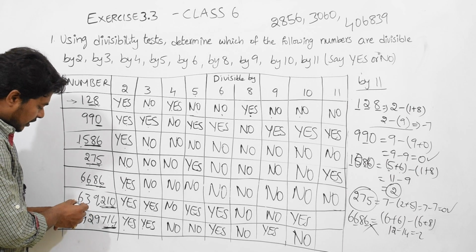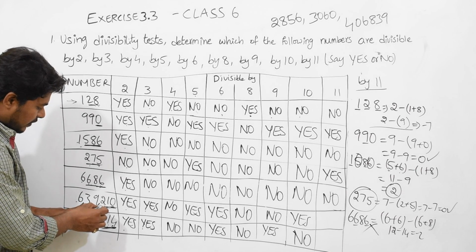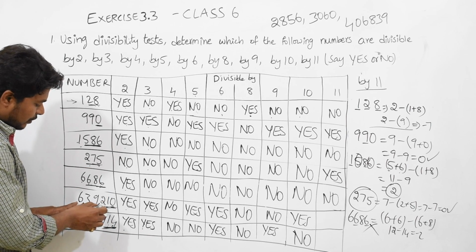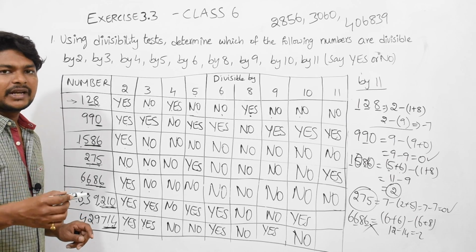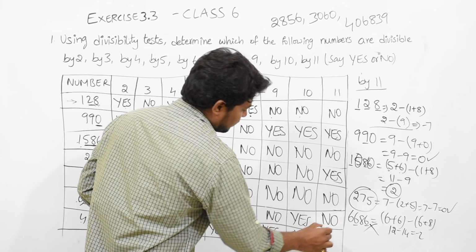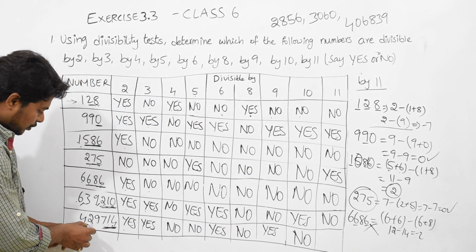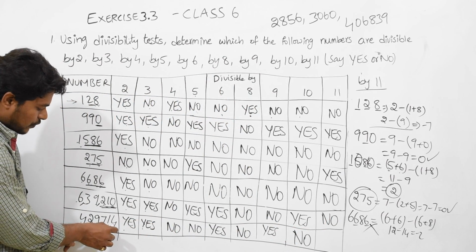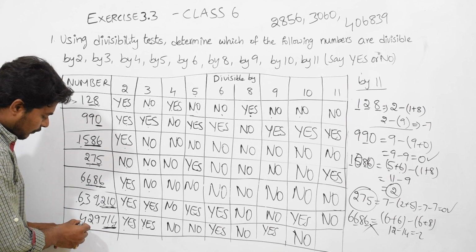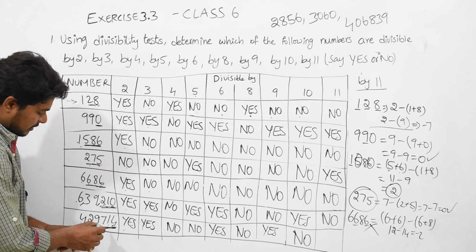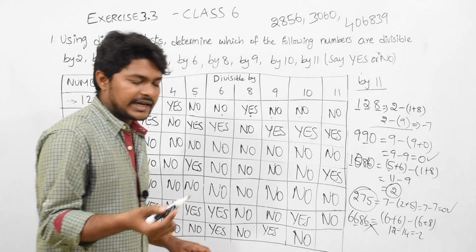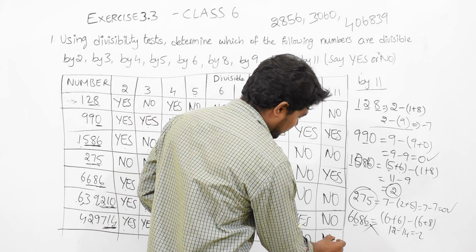Next, I am calculating this orally. Just see what the even-place digits are. 3 plus 2, 5 plus 0, 5, minus 6 plus 9, 15, 5 minus 15, it's minus 10. So obviously it will not be divisible. Then here, 2 plus 7, 9 plus 4, 13, minus 4 plus 9, 13 plus 1, 14. 13 minus 14 results in a negative number, so it is not divisible.